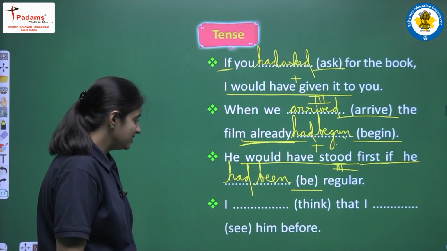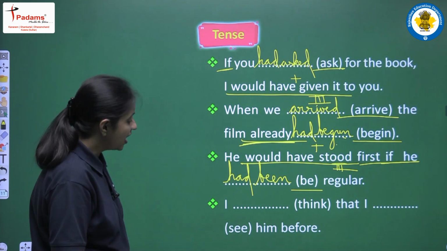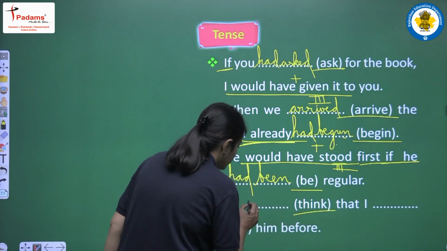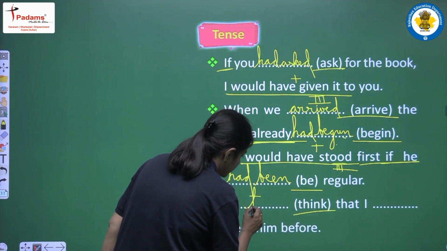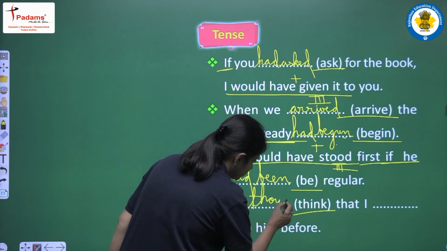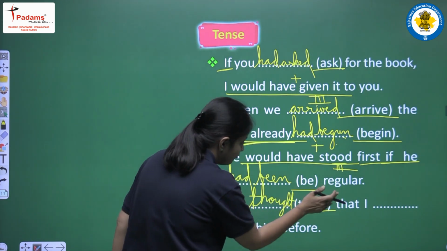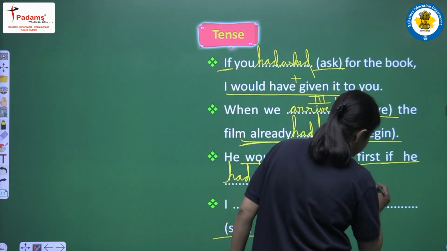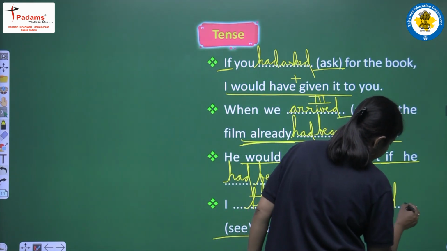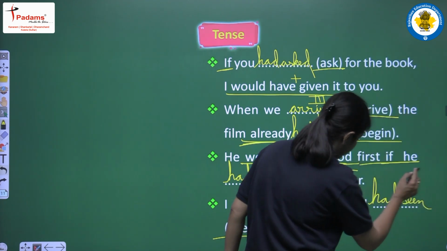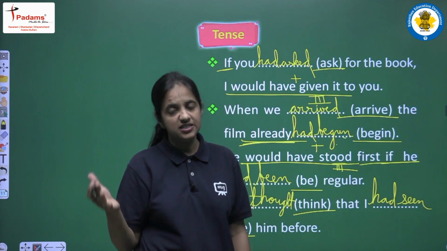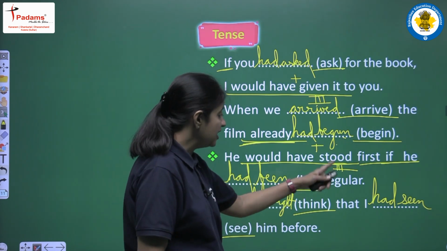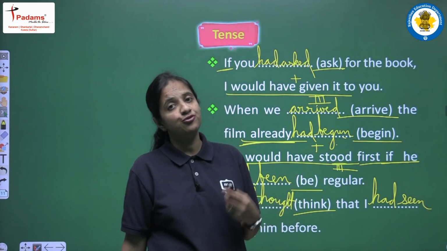Okay. Next is I think that I see him before. So again we will write first of all past simple. So we will write second form, I thought. Second form of think is thought. I thought that I see. We will write past perfect, that is had plus third form. So the third form of see is seen. Okay, see, saw, seen. So the sentence will be I thought that I had seen him before.